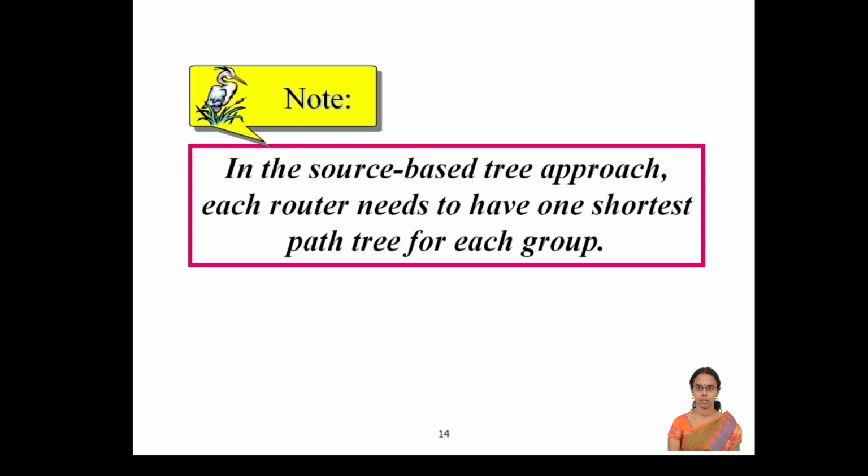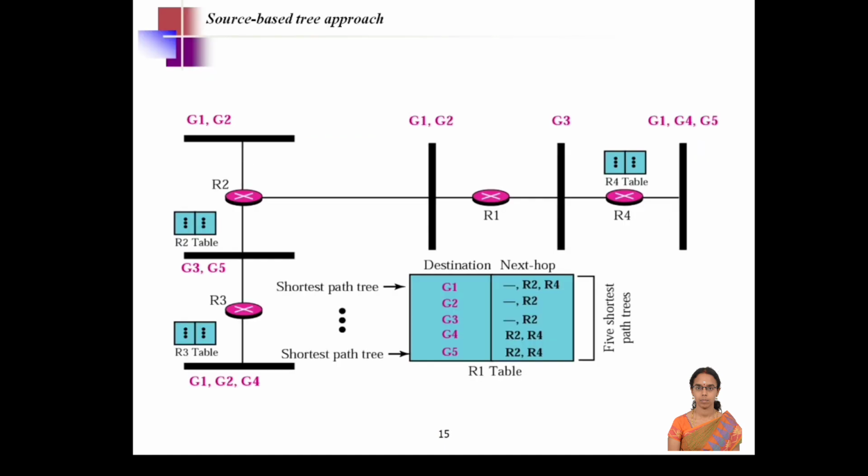Each router needs to have only one shortest path for each group. So the same scenario, but here the nodes are not represented, the groups are represented. The black nodes are the nodes that are available in G1 as well as G2. That's nothing but being in group 1 as well as in group 2. Now we construct a routing table for R1. R1's destinations are specific to groups, not to specific nodes in the network. So to reach group 1, group 2, group 3, group 4 and group 5, what are all the next hops that are represented in the routing table?